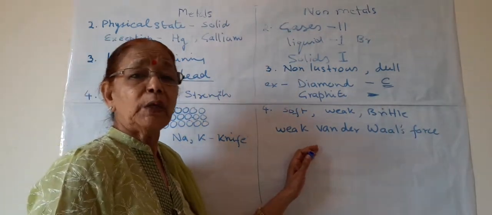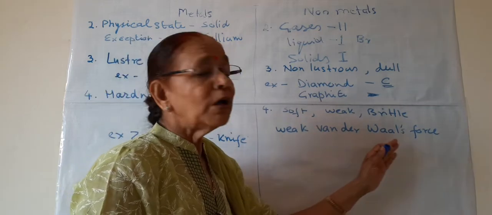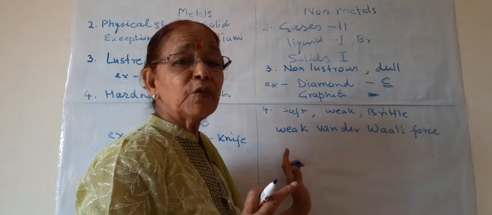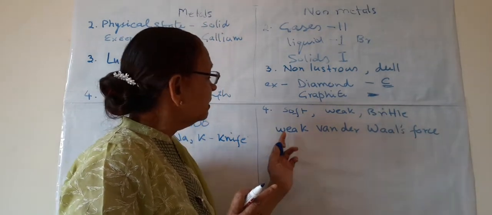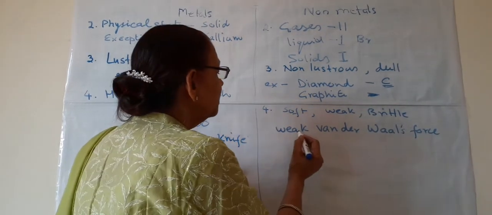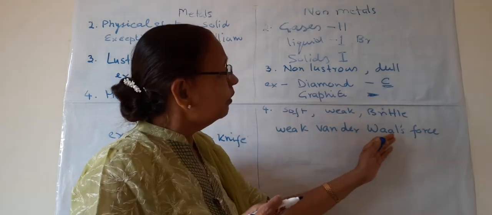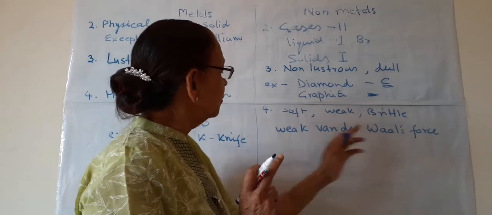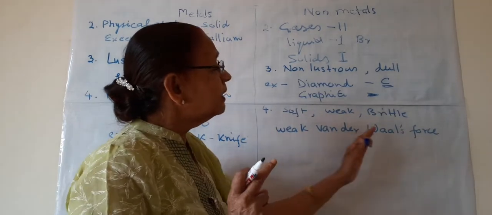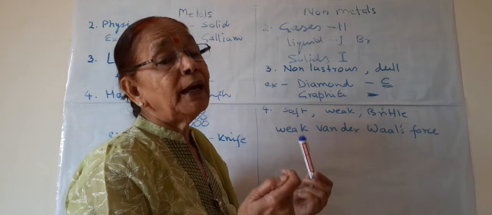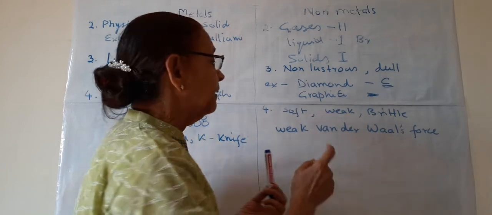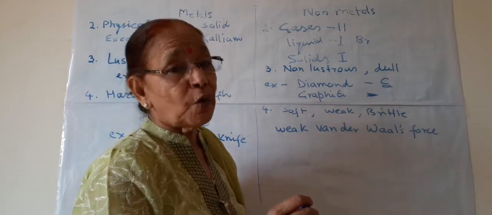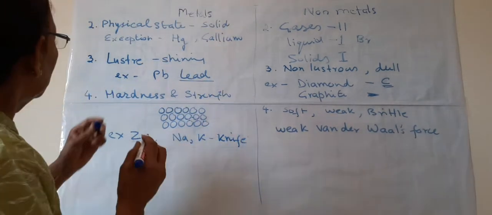So lengthy, the name. Van der Waals is the name of the scientist after whom this force is named. The word weak is added to this force because the van der Waals force, he was a Dutch scientist, is a weak force, and this force is in between the atoms of non-metals. That's why they are weak and they are soft. So this is about the hardness.